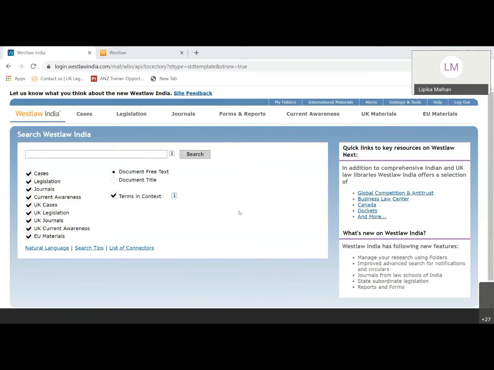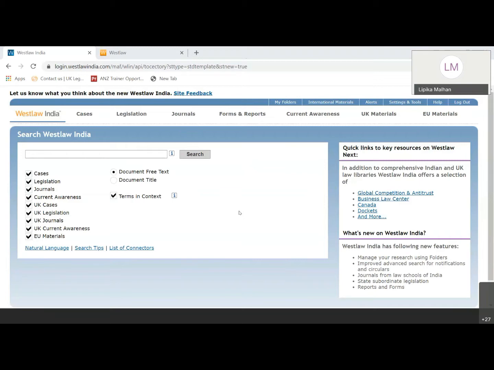I work as a client specialist and trainer for Thomson Reuters. So we'll just lead you through Westlaw. I hope everybody knows how to use that, as in you'll be using it through an IP link in your campus or at your homes through remote access.